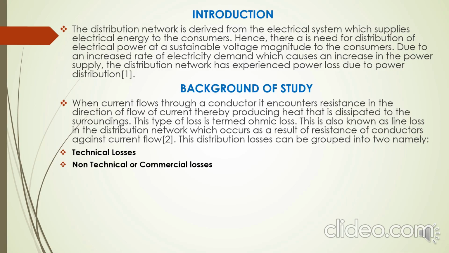While non-technical losses or commercial losses can be regarded as human losses because they are introduced into the system due to human error. For instance, inaccurate meter reading by the linesman, electricity thefts, or system vandalization. These are the kinds of losses that occur in distribution networks or systems.